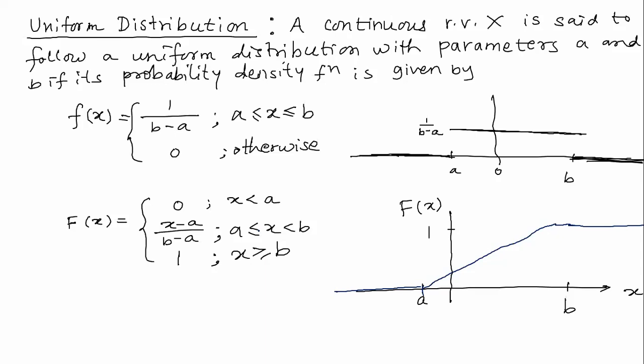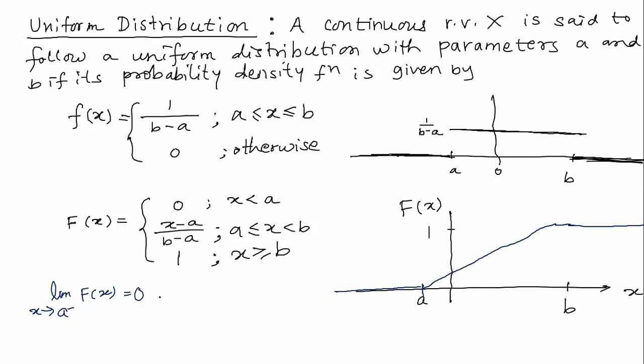So you can see it is continuous. Capital F of x equals 0 when x is less than a. So the limit of capital F of x as x tends to a from the left is 0.